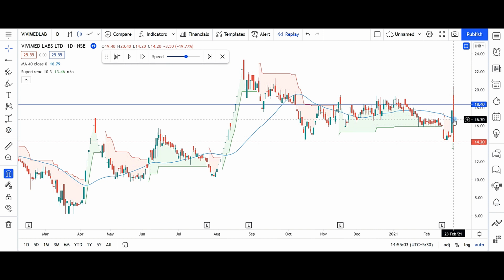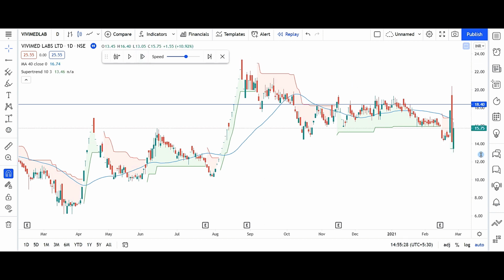Entry was around 19.4 and the moving average was around 16.8. So stop loss was here at 16.8, 19.4 was entry, but stop loss was hit immediately after entry on the same day, and it is confirmed only at the end of the day on closing basis. So we have to exit on the next day at open.